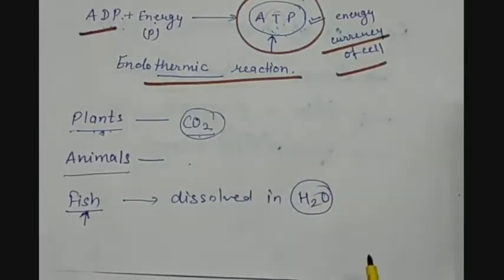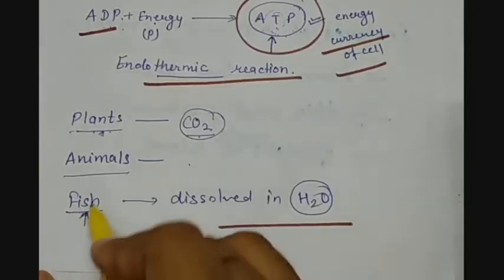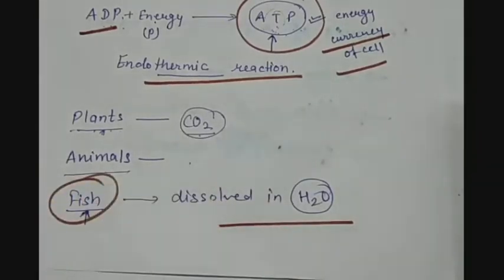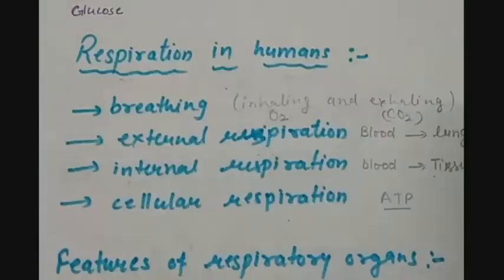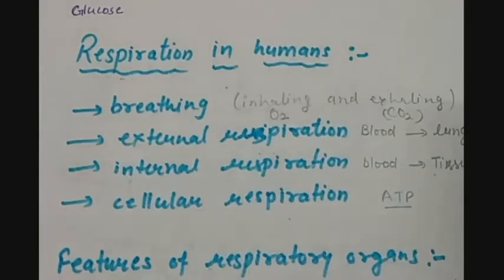Now, what about animals? There can be various kinds of animals like terrestrial and aquatic. The terrestrial animals take the oxygen which is present in the atmosphere, and the aquatic animals like fish take the oxygen which is dissolved in water. Dissolved oxygen is less compared to atmospheric oxygen, so they need to have a faster breathing rate so that they can compensate for the amount of oxygen in their body. Now let us see how respiration occurs in humans.